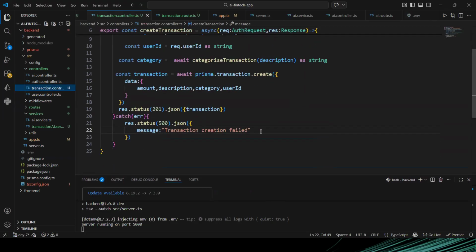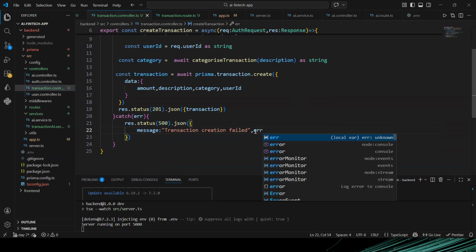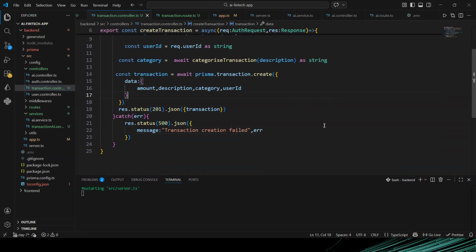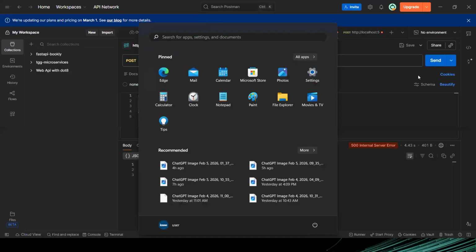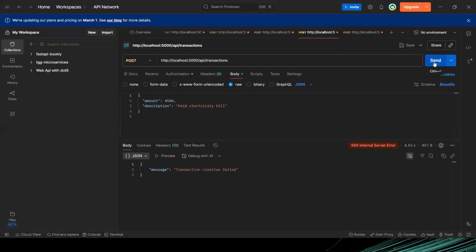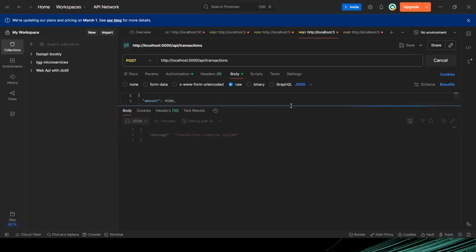So for the sake of debugging, I will send the error to the response, but it's not good though. I just want to get the error from the other side. Make sure that you remove it after. So I will go back and run again so that I can read the error message from here and see what the problem is.